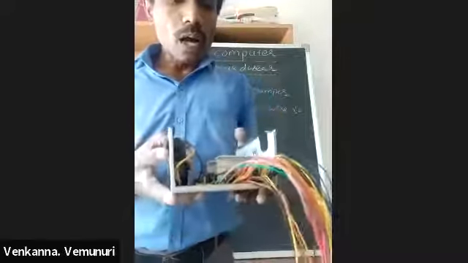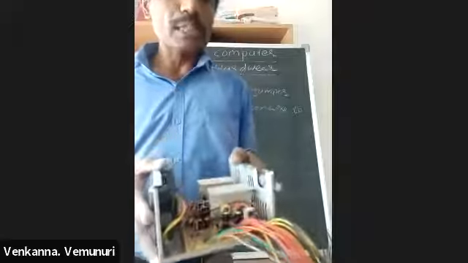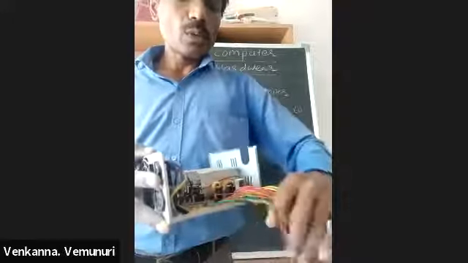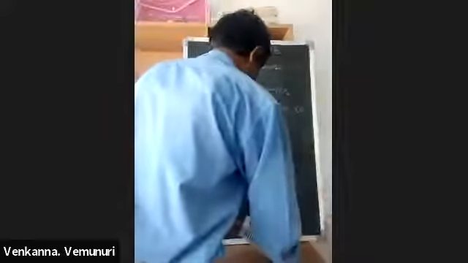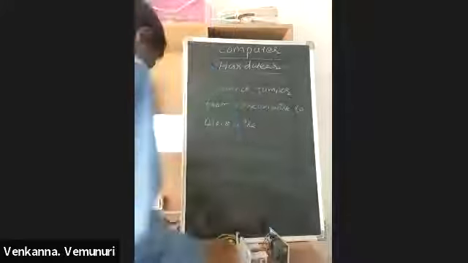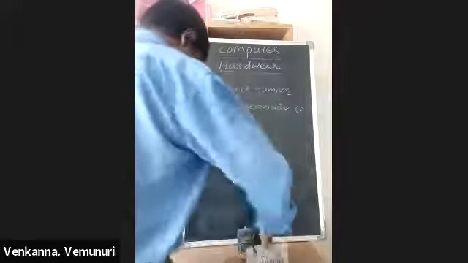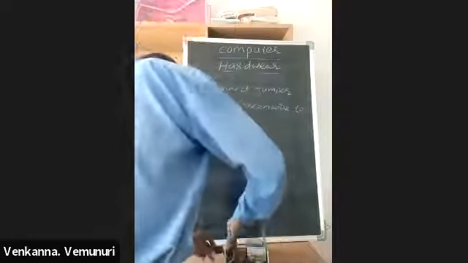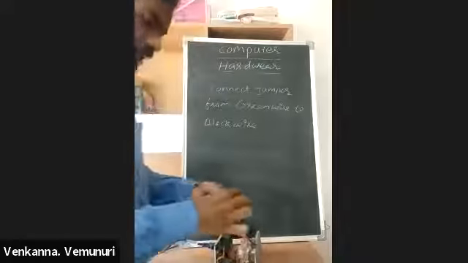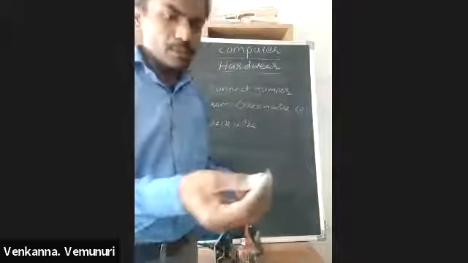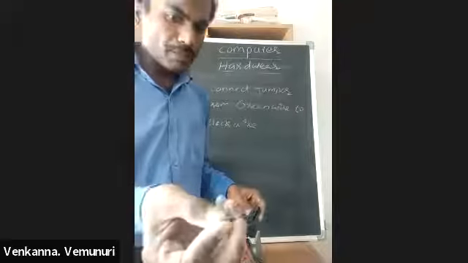Now, how do we check this SMPS without a motherboard? First we connect one power cable. And here we connect one jumper, a copper wire or aluminum wire.